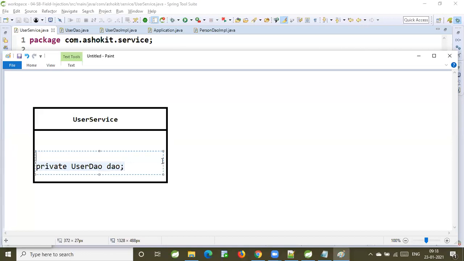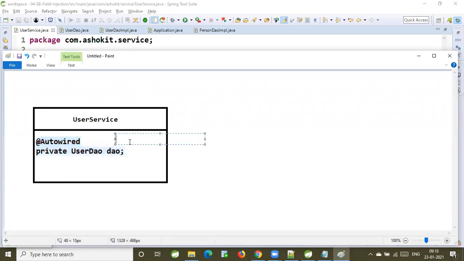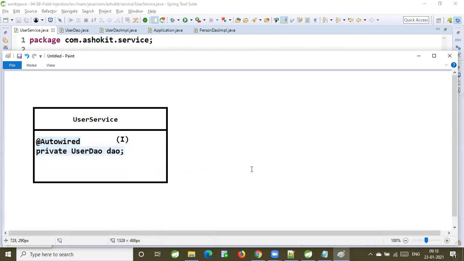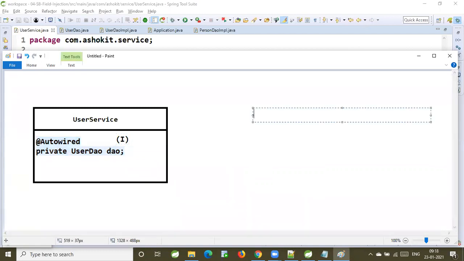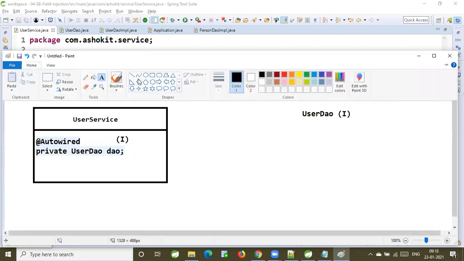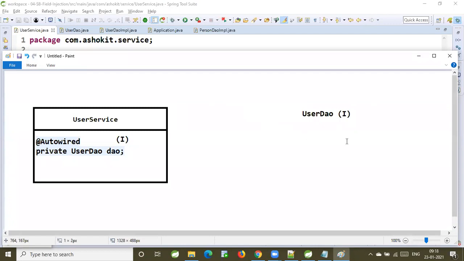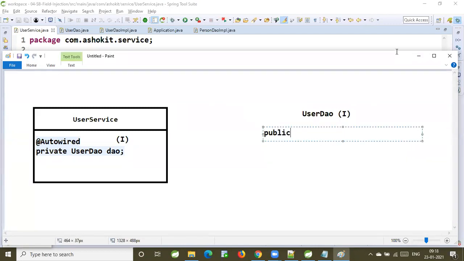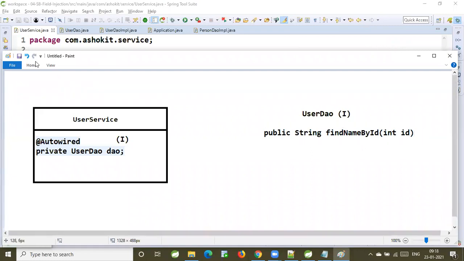Now, how have we specified a dependency for this? By using @Autowired. Now, this user DAO, can I say it is an interface? Yes. Here we have user DAO, which is an interface. In this interface, we have one method: public String findNameByID(Integer someID). This is my interface.